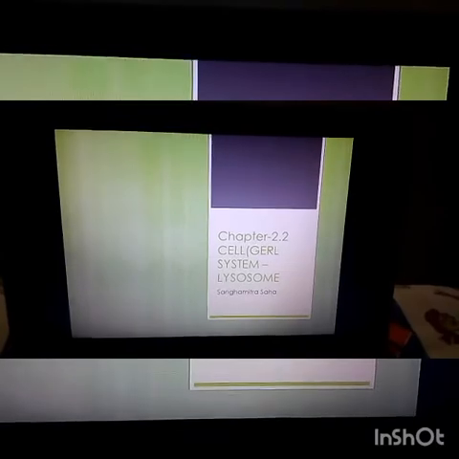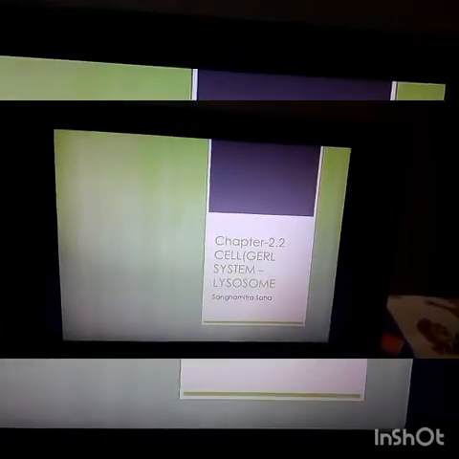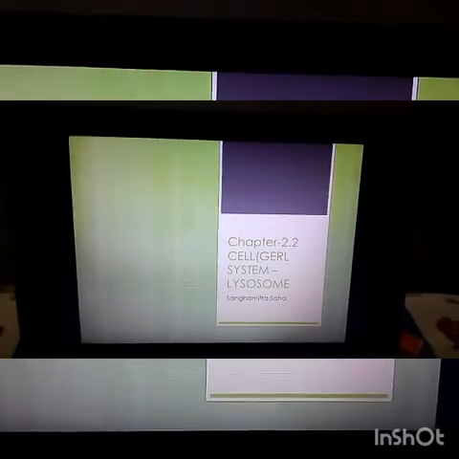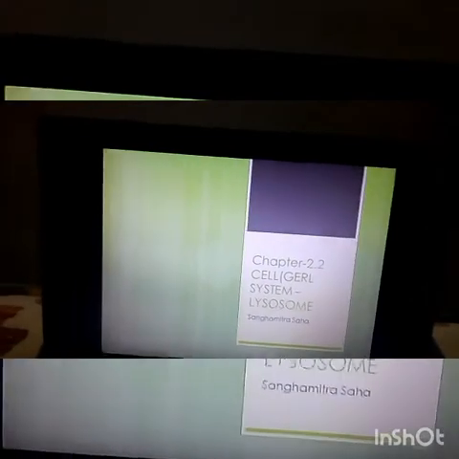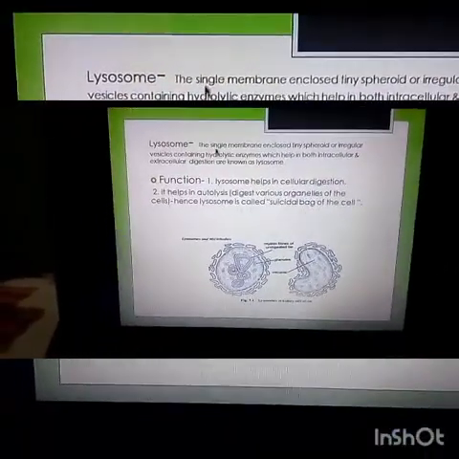Today I am going to discuss the GERL system, which means Golgi bodies, endoplasmic reticulum and lysosome together, called the GERL system. Under the GERL system, lysosome. First we will know what a lysosome is.